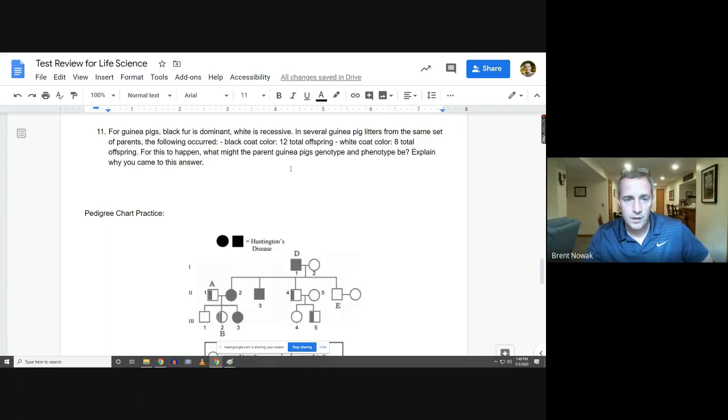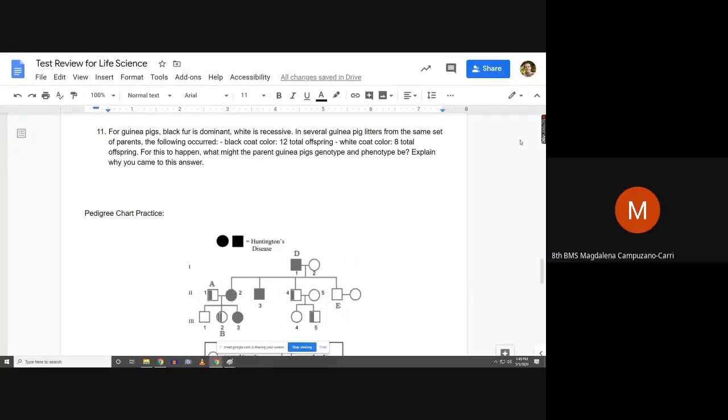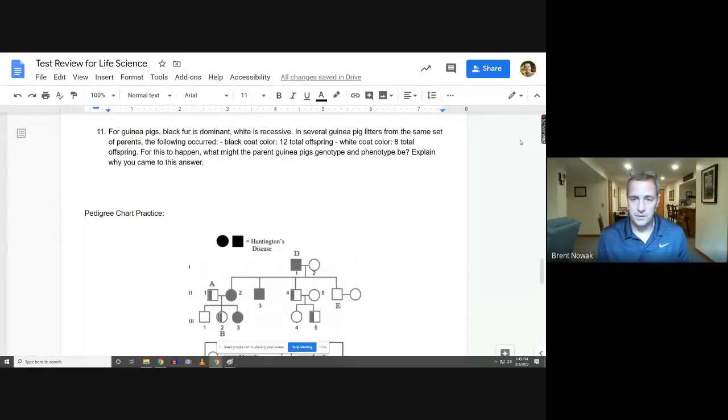Okay, so for guinea pigs, black fur is dominant, white is recessive, and in guinea pig litters from the same set of parents, the following occurred. Black coat, white, so you got some of 12 total offspring, some that are white. Okay, for this to happen, what might the parent guinea pig's genotype and phenotype be? Okay, so this one's a little bit tricky. So you have black fur and white fur.